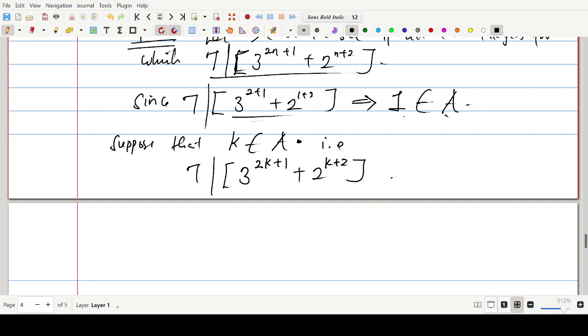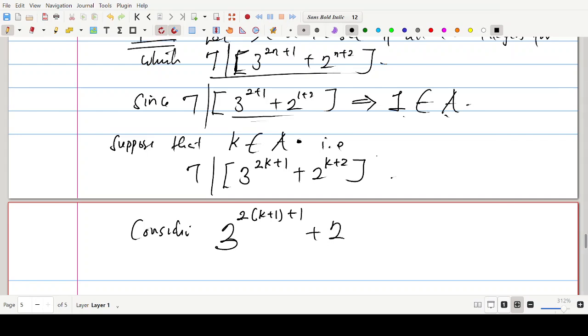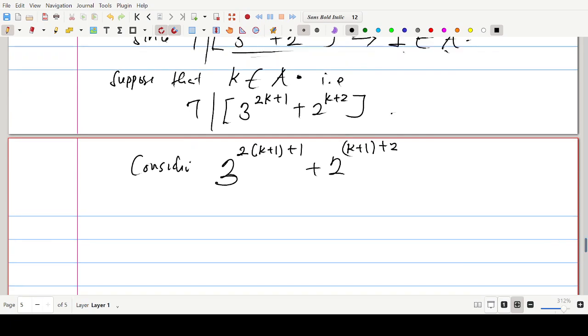So now let's consider the expression. Consider the expression 3 to the power 2(k plus 1) plus 1 plus 2 to the power k plus 1 plus 2. Let's look at this statement. Let's see what will happen.